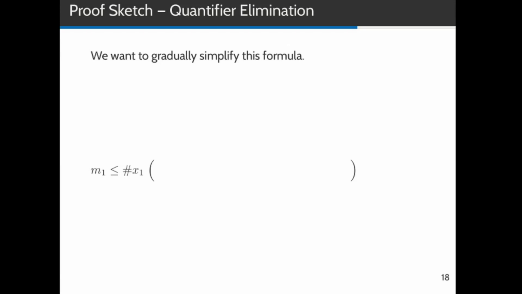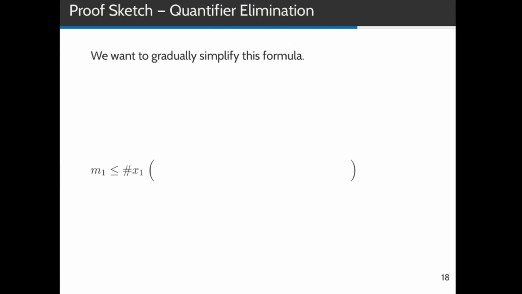We do something called quantifier elimination. This means step by step we remove the innermost quantifier of a formula until the formula has no quantifiers left and we can directly evaluate it. Assume we're given this formula in some kind of prenex normal form.